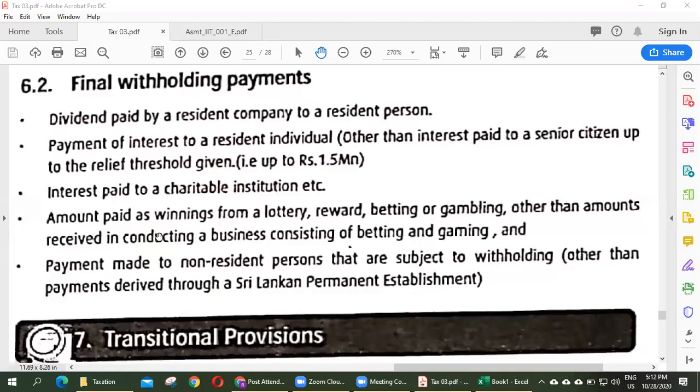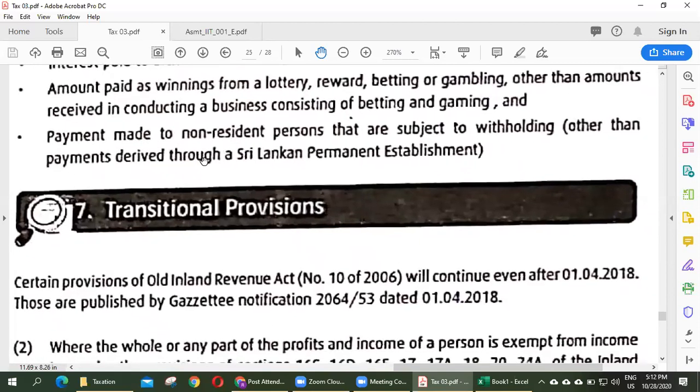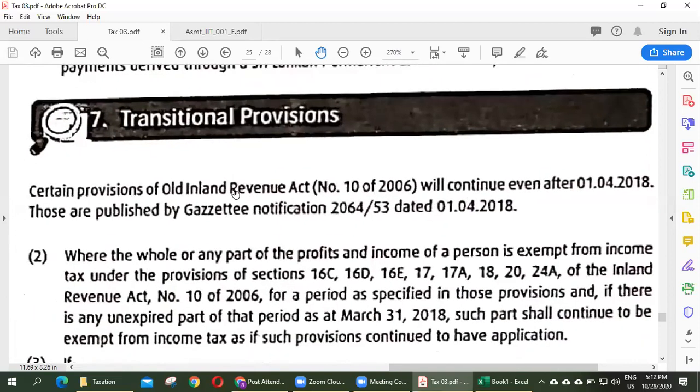An amount paid as winnings from a lottery, reward, betting or gambling, other than amounts received in conducting a business consisting of betting and gambling, and payments made to a non-resident person that are subject to withholding, other than payments derived through a Sri Lankan permanent establishment. So no need, right?